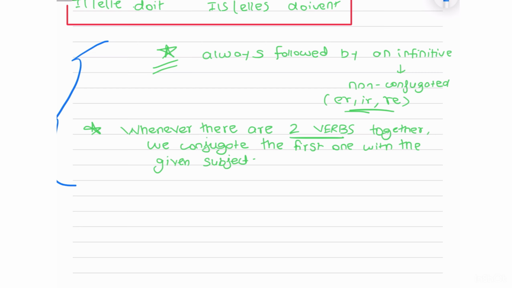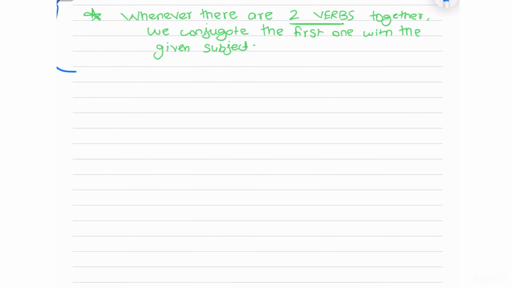Next, we come to a few examples, as in how do we actually do it. So for instance, if I want to say, you must leave early tomorrow. Here, with tu, I will conjugate devoir. With tu, I get doit. And to leave is partir. You will see I'm not going to conjugate partir because doit is already conjugated. I want to say to leave early tomorrow. So this is how I form an obligatory sentence.